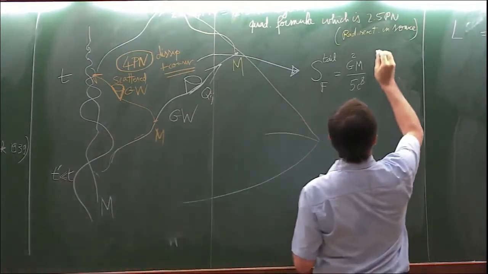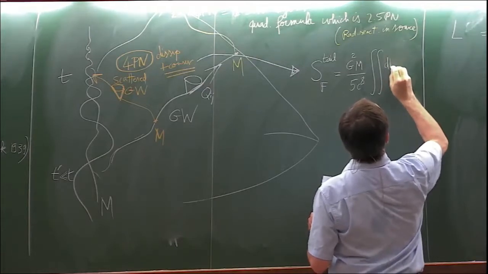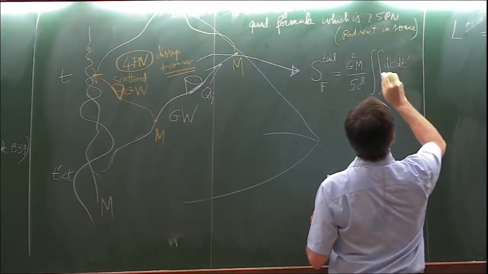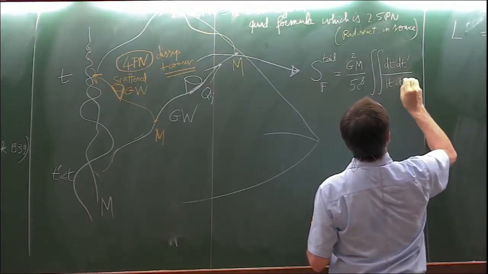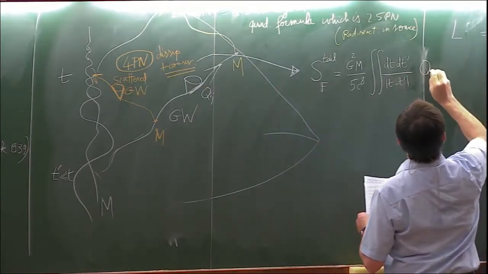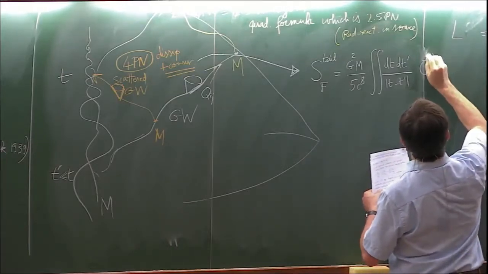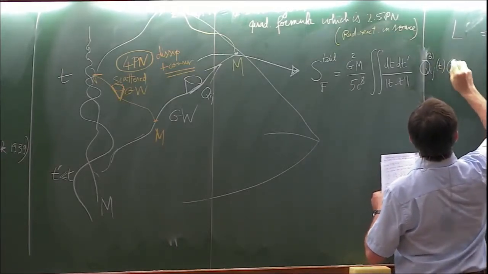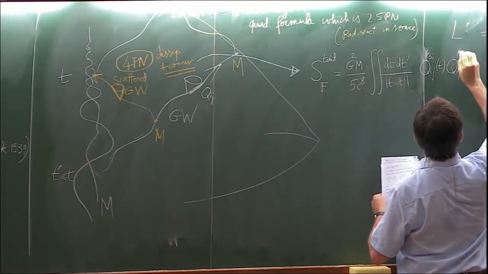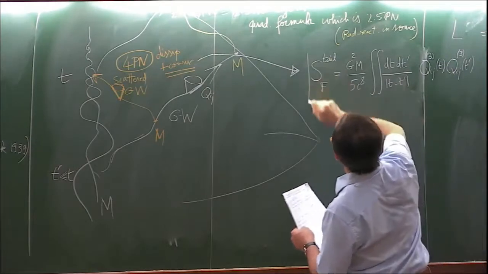And in the action, there will be a double integral over t and t prime divided by t minus t prime of the quadrupole moment of my source with 3 time derivatives, and the quadrupole moment of my source with 3 time derivatives evaluated at t prime.